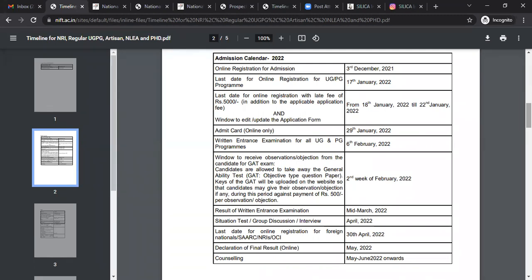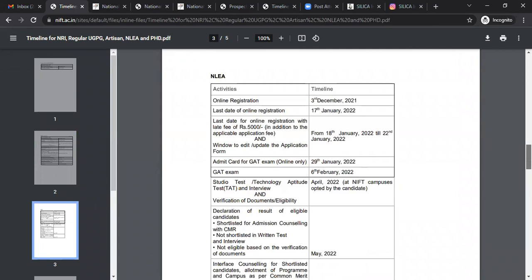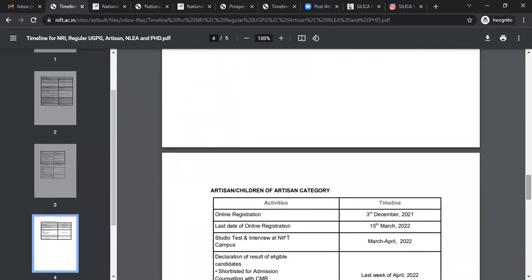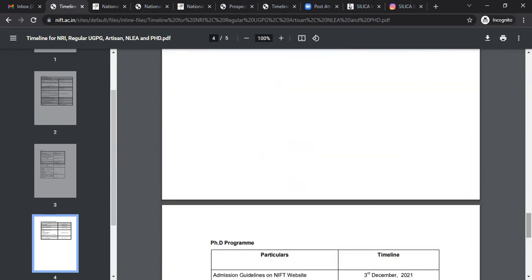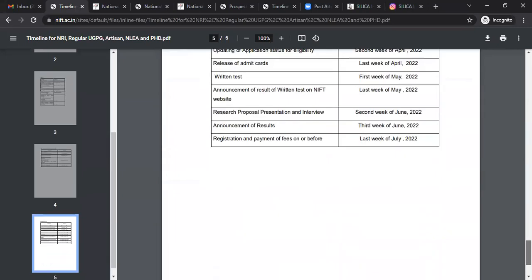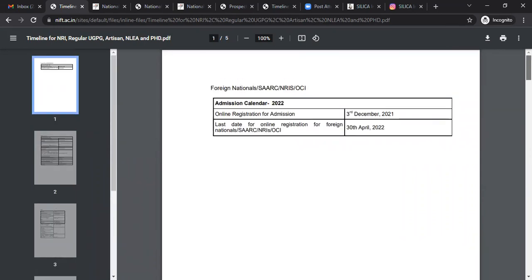Last date for online registration for foreign nationals, SAARC, NRI and OCI is 30th April. Declaration of final result, which will be declared online, May 2022. The counselings will start from May to June. So these are the activities for NLEA candidates, artisans or children of artisan category. These are separate categories which you can apply for, but not for regular UG or PG students. So this is the timeline. Before you apply, just go through the timeline so you have an idea what is the start date, end date and examination date.